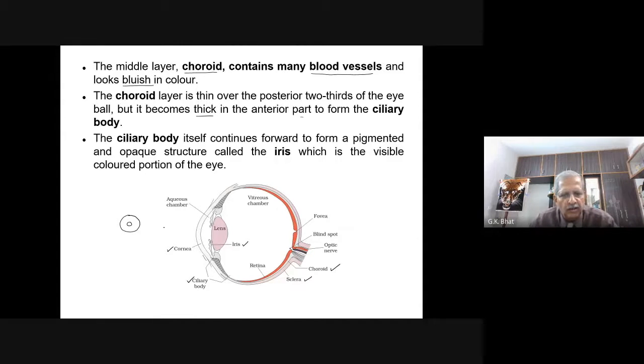So, the ciliary body continues to form a pigmented opaque structure called iris, which is the visible colored portion of the eye. You notice a different color eye in different individuals. Our eye color is actually due to the pigment present in this particular part of the eye called iris. Therefore, different individuals have a little bit different shaded eyes.